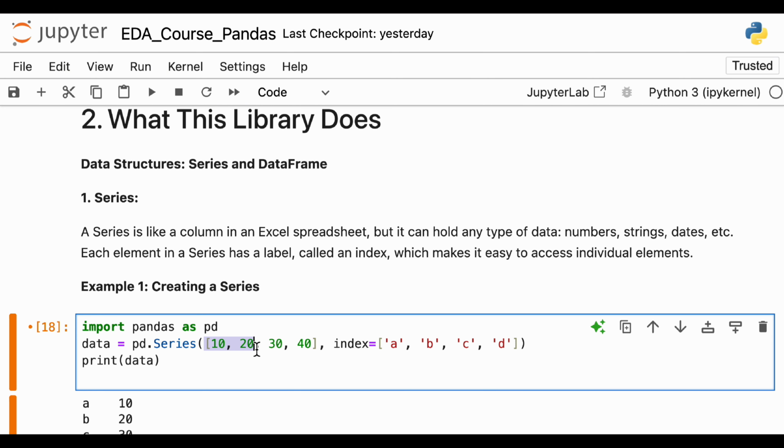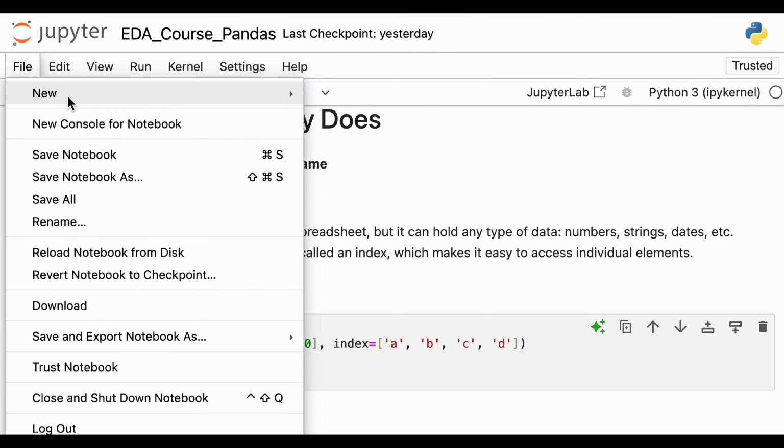First of all, we need to pass the values in that series, and then we need to use index. What is that index? A, B, C, D, E, right? So each value corresponds to some index here. You can change it to anything else, it's totally up to you. And then you just print data. So let me just rerun it.